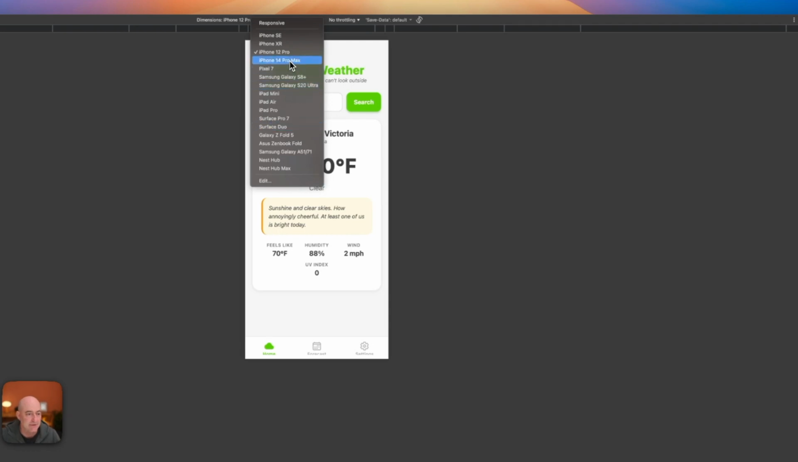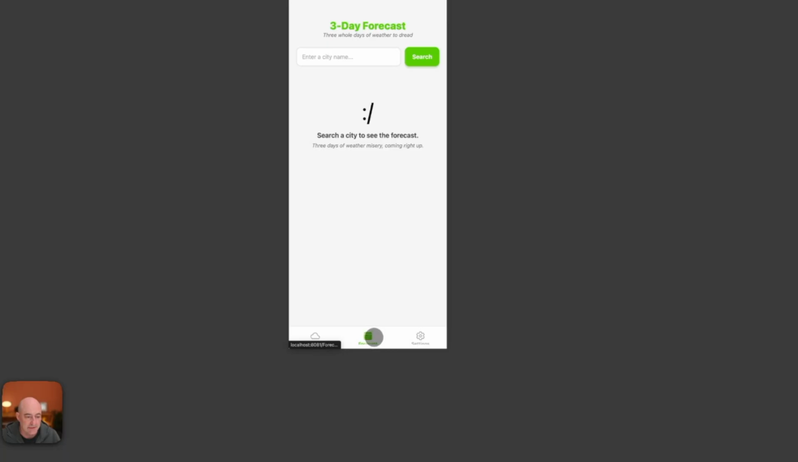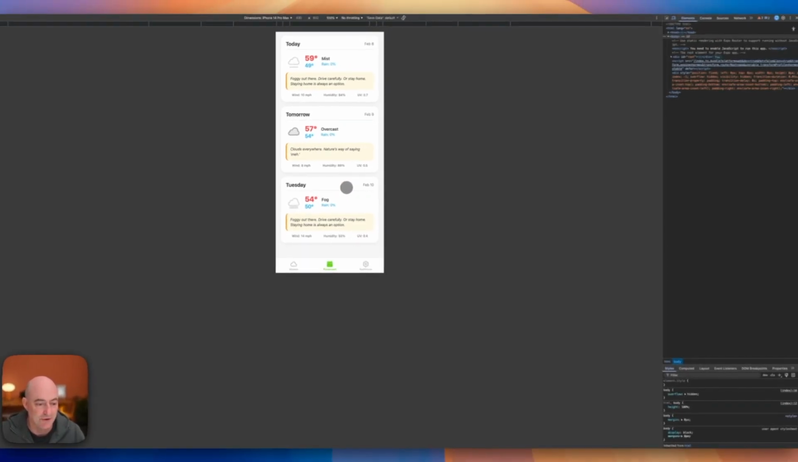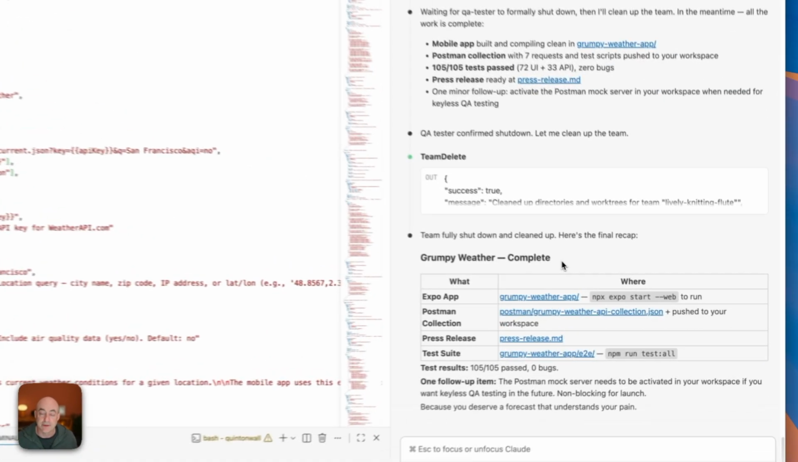Let's put it onto iPhone 7. It's looking pretty good. I can click on the forecast, 3-day forecast. Let's go back to San Francisco. This is looking pretty good. All created inside my team. So as we were running our tests inside the UI, our agent team has already done the same thing. And there we have it.